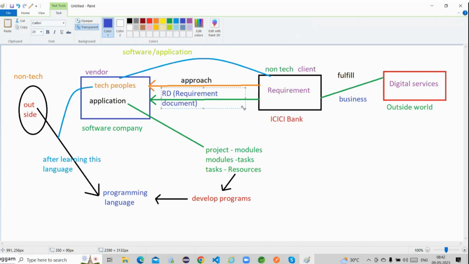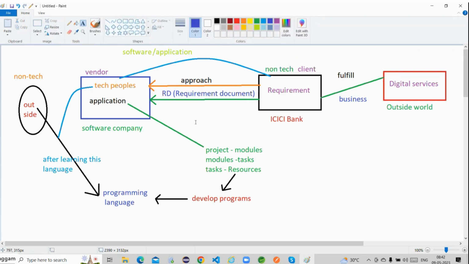Within the software company, the team is responsible for understanding this particular requirement. Come on, guys, once they receive this document and have gone through this entire requirement, do they immediately start development? No, right?